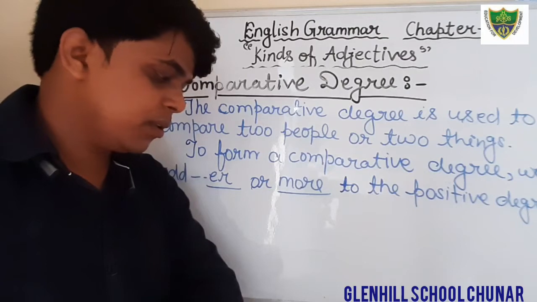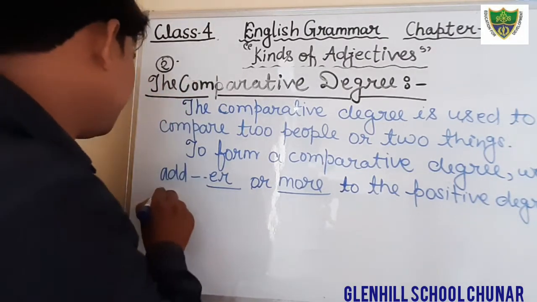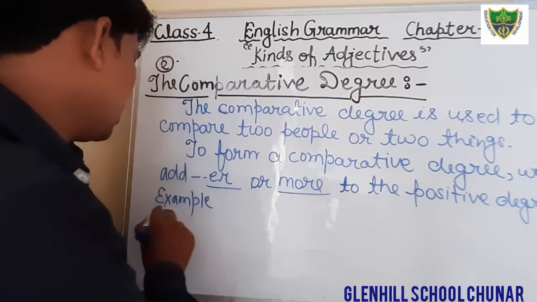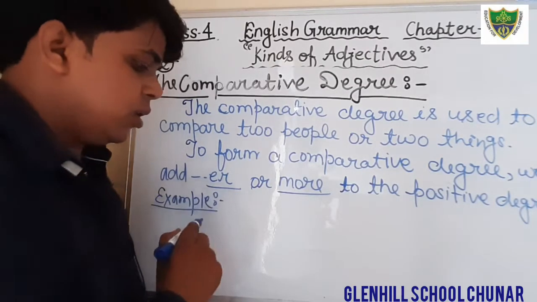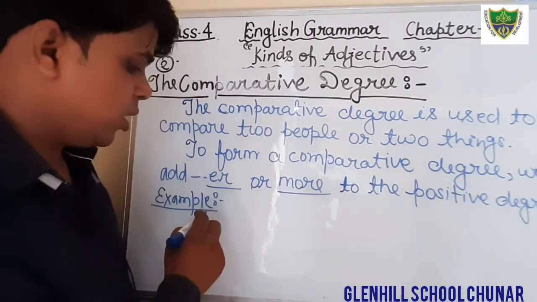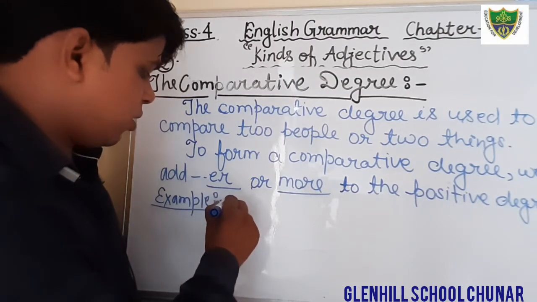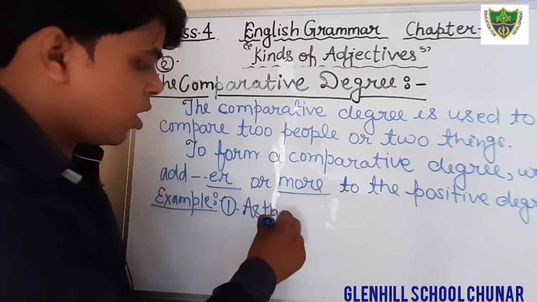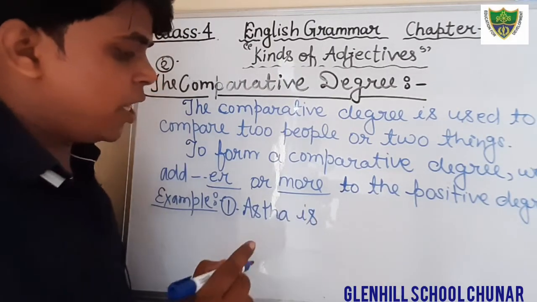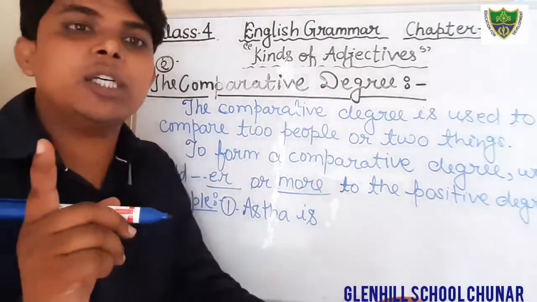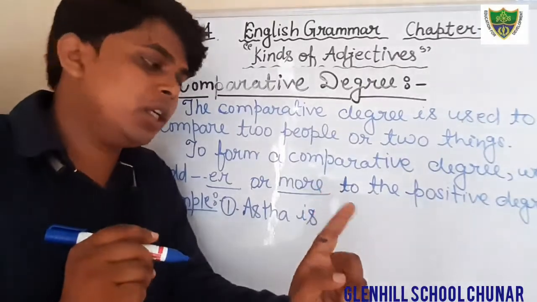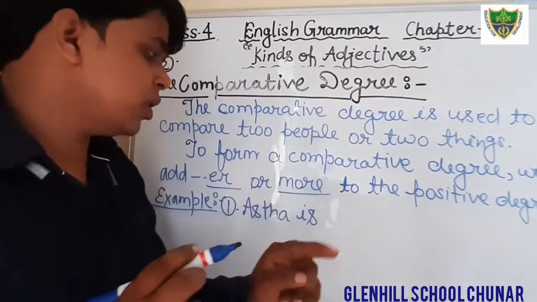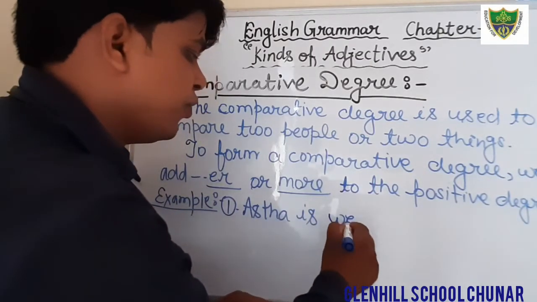Okay, example we can see here. Just see the example. Write down the example. First example, Astha is, as we have seen in the first example in the positive degree, Astha is a weak girl. So here we are comparing two girls. Astha is weaker.